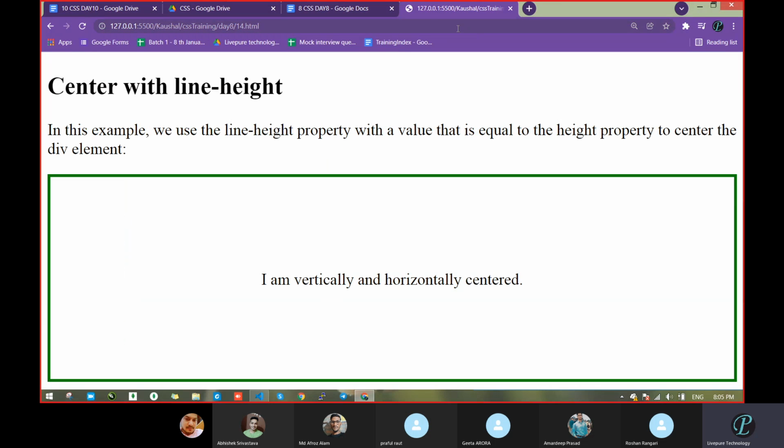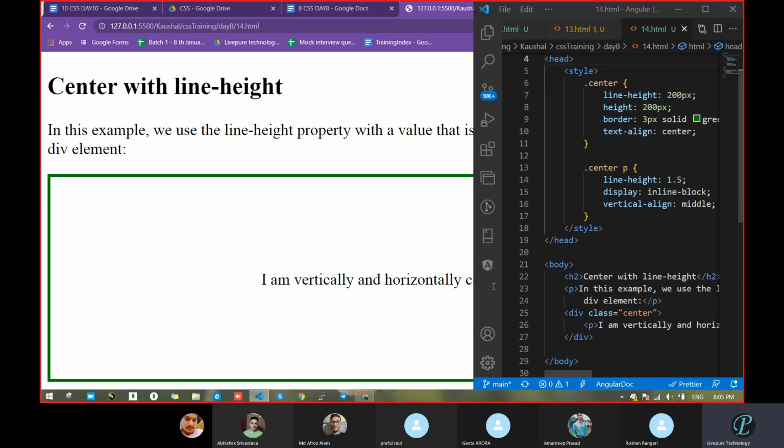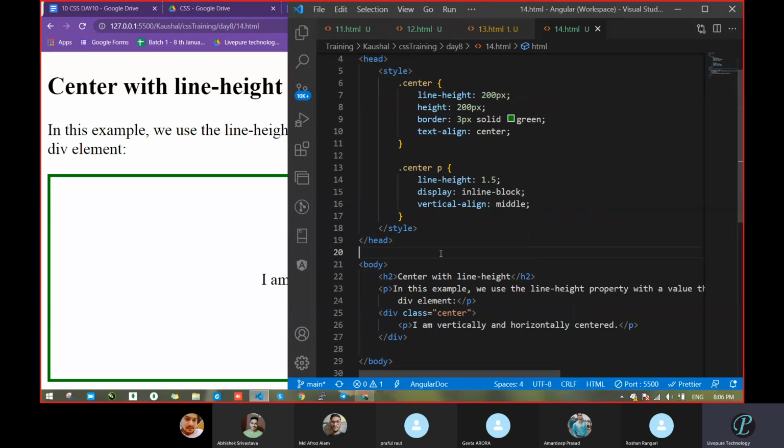There are different ways, too many possibilities. We can do all the scenarios. So centering with the help of which one? Line height. We use the line-height property with a value equal to the height property to center the div element. I am vertically and horizontally centered. Now just go through the CSS part of this one, then we will get some more idea.